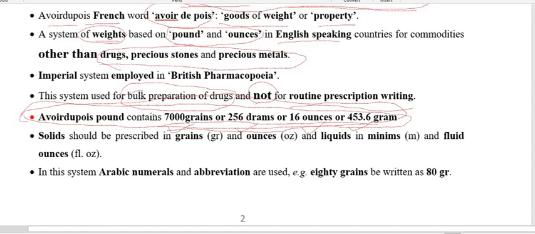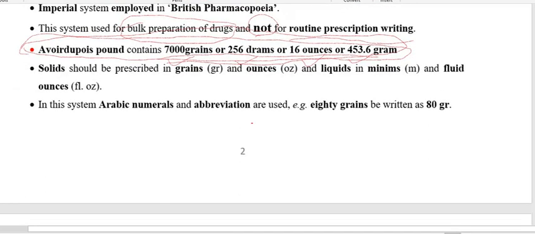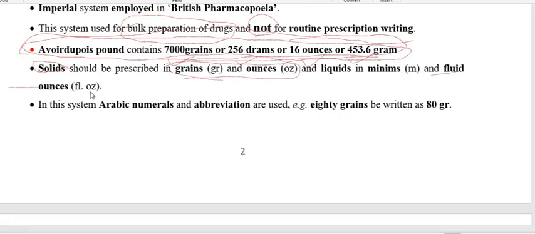In the Avoirdupois system, 1 pound is equal to 7000 grains, or 256 drams, 16 ounces, 453.6 grams. For solids in the Avoirdupois system we use grains and ounces, and for liquids we use fluid ounces.